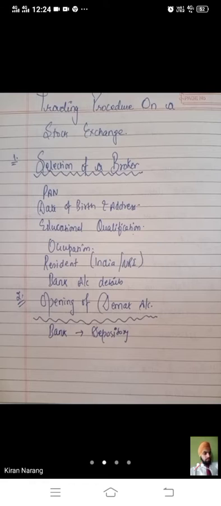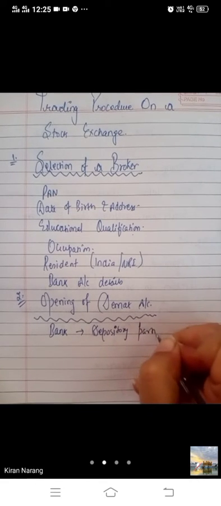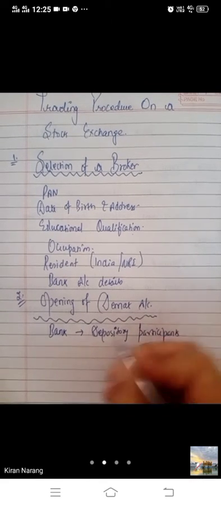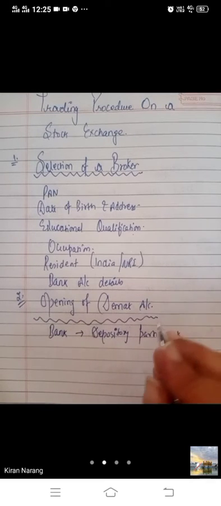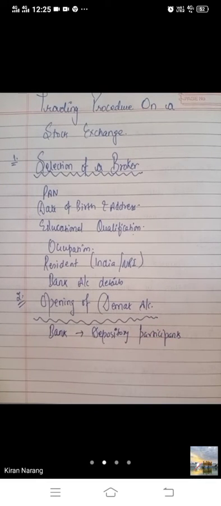At present, there are two depository institutions in India: the National Securities Depository Limited and the Central Depository Services Limited. The depository comes into contact with investors through depository participants. The depository participant is an agent of the depository in accordance with the direction and guidance of SEBI. Any bank, stockbroker, etc. can be a depository participant. These are called depository participants. You have to open an account here, and your shares will be transferred here.